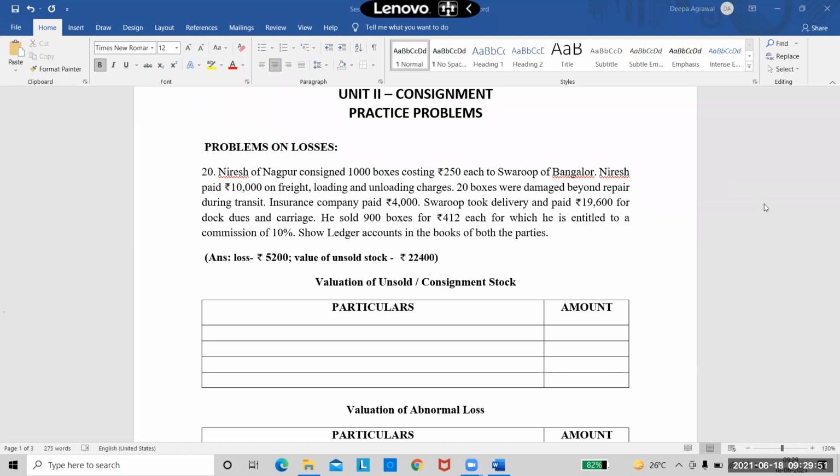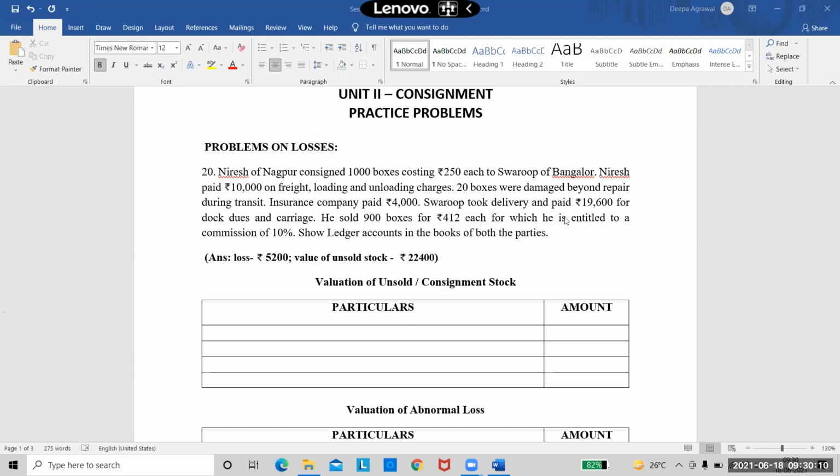And then he's asking you to show the ledger accounts in the books of both the parties. So before we start, we should be clear with certain things. First thing, goods are sent only at cost price. Second thing, what is the quantity of consignment stock? What is the quantity of abnormal loss?